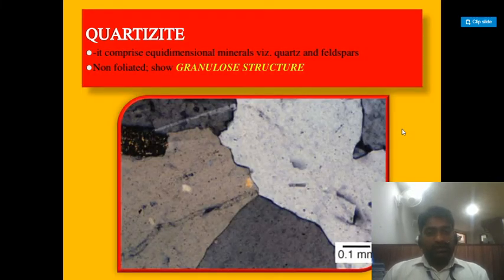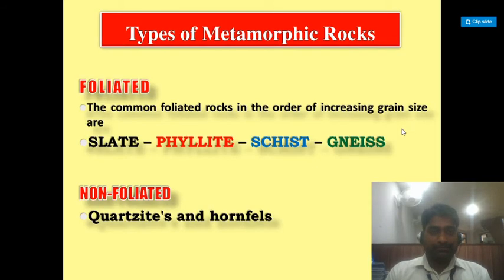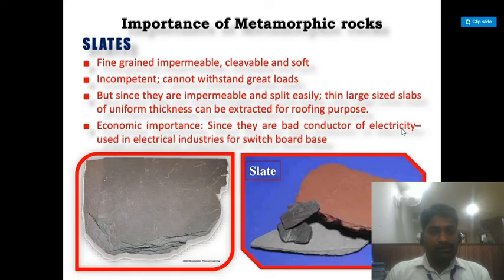So in the figure you can clearly see the quartzite type of metamorphic rocks. It comprises equidimensional minerals such as quartz and feldspar. Non-foliated, showing granulose structures. Types of metamorphic rocks: number 1, foliated. The common foliated rocks in order of increasing grain size are slate, phyllite, schist and gneiss. Non-foliated: quartzites and hornfels. Importance of metamorphic rocks.